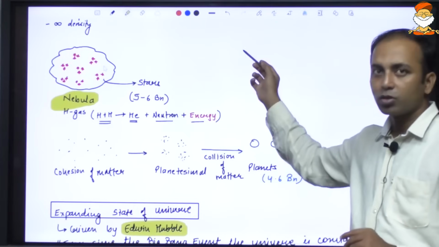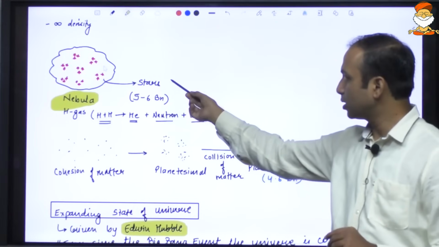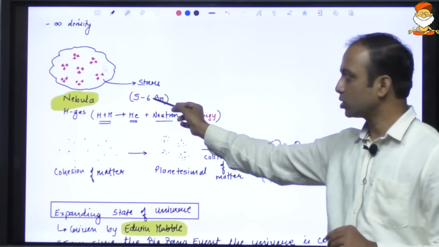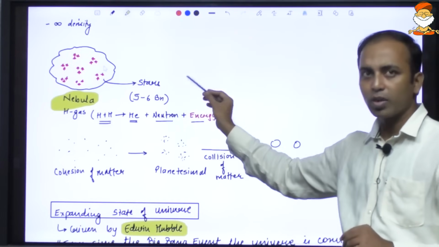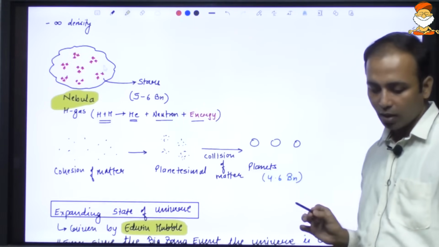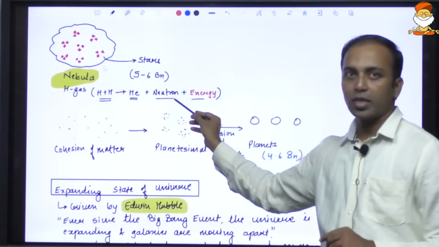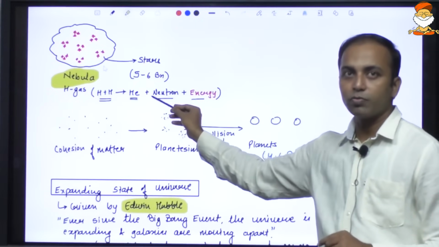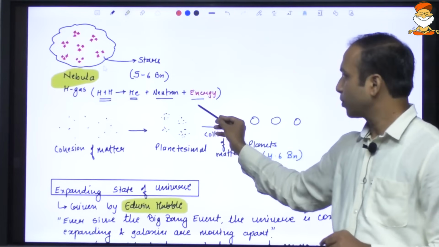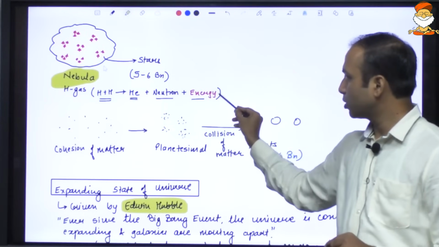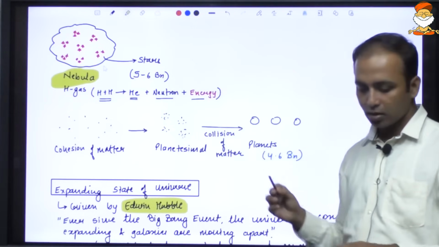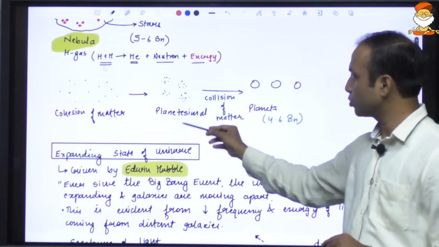So Big Bang explosion 13.7 billion years ago, and in our solar system the star was formed roughly 5 to 6 billion years ago. In most cases the stars were formed during relatively the same time, and star formation took place because of the hydrogen fusion reaction, which led to the release of a huge amount of energy. Subsequently, the planets were formed.